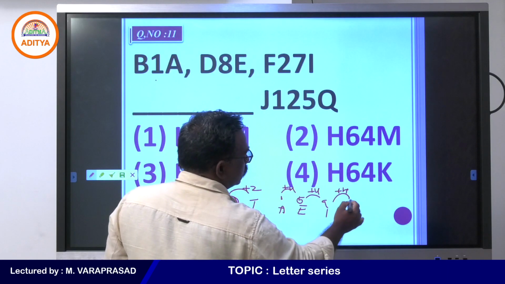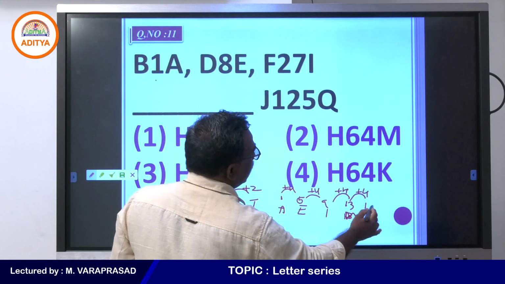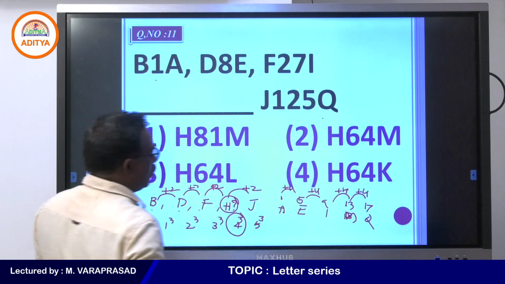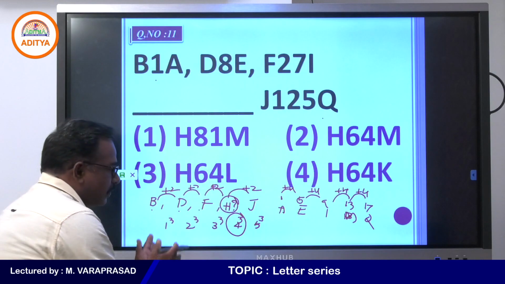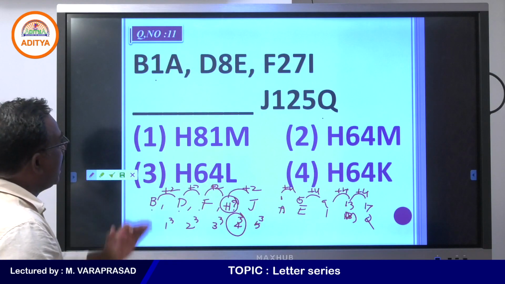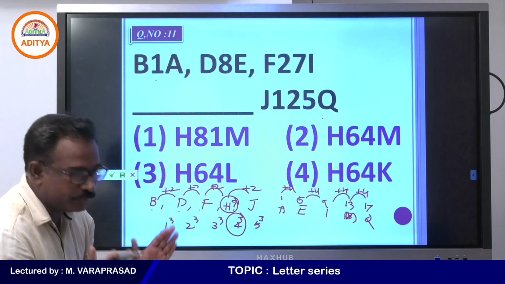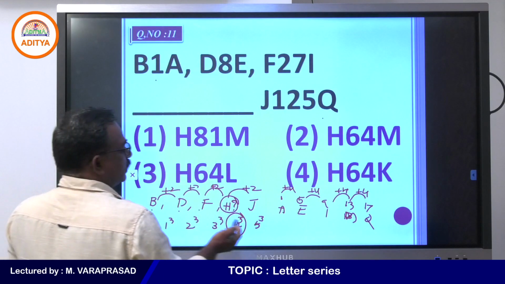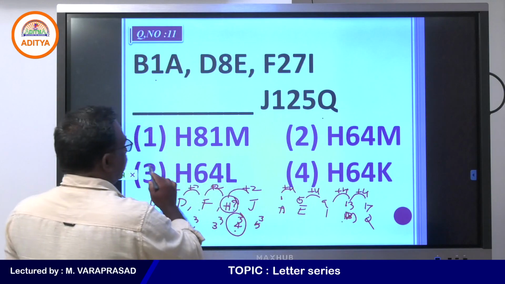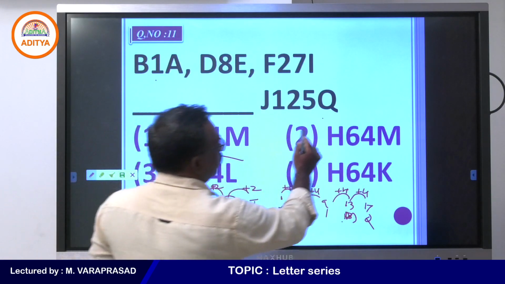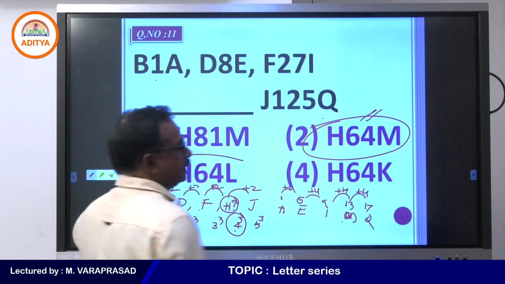Plus 4 means the 17th letter Q. So the last letters follow plus 4, plus 4, plus 4. The first letters follow plus 2, plus 2, plus 2, and the middle numbers follow cubes. Now what do you get? H64M.